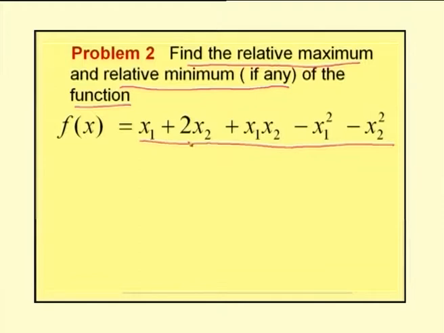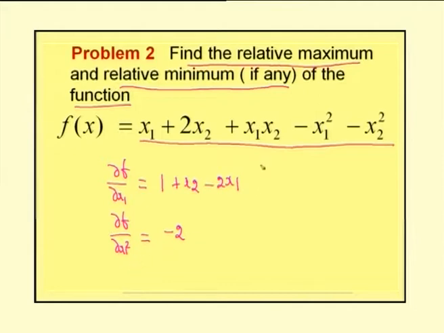Now, to obtain the necessary and sufficient condition for this function, first we try to find the partial derivative of f with respect to x1. So, dou f by dou x1 is 1, and this term will vanish, for this term it is x2, and for this term it is 2x1. Then we will find dou squared f by dou x1 squared, where this term vanishes and this term vanishes. For this term we have minus 2.